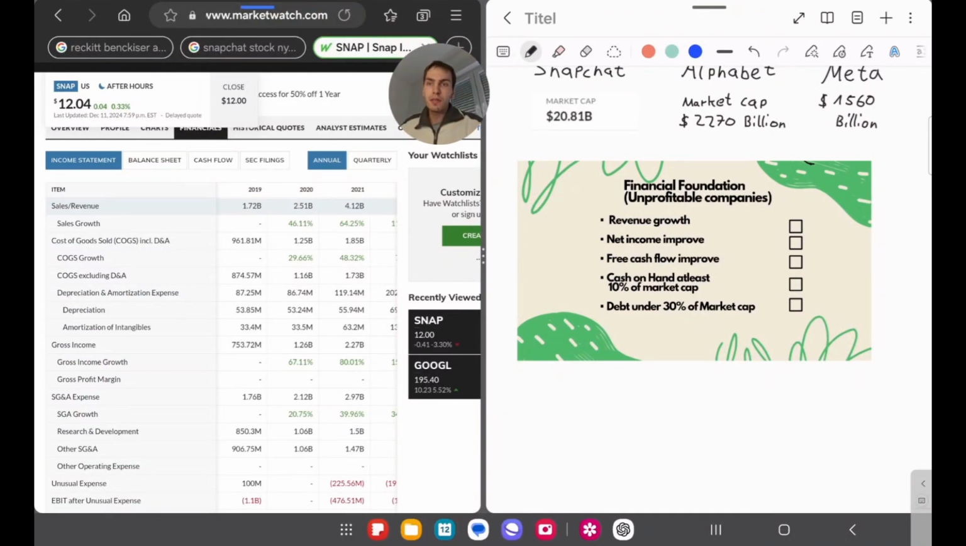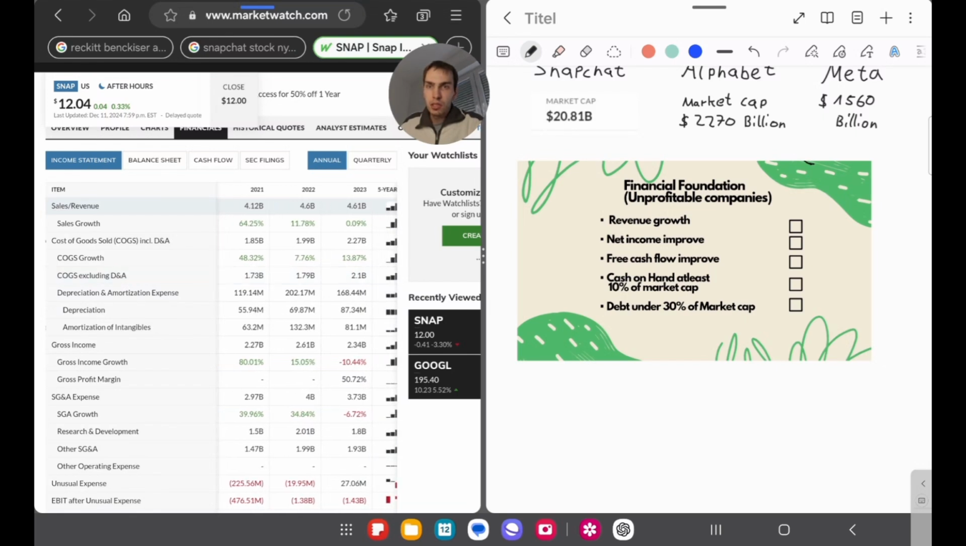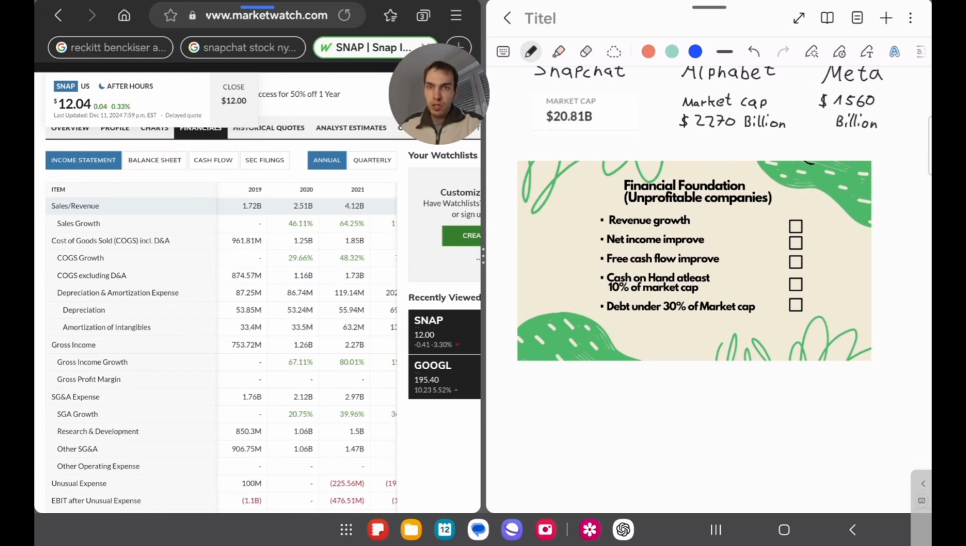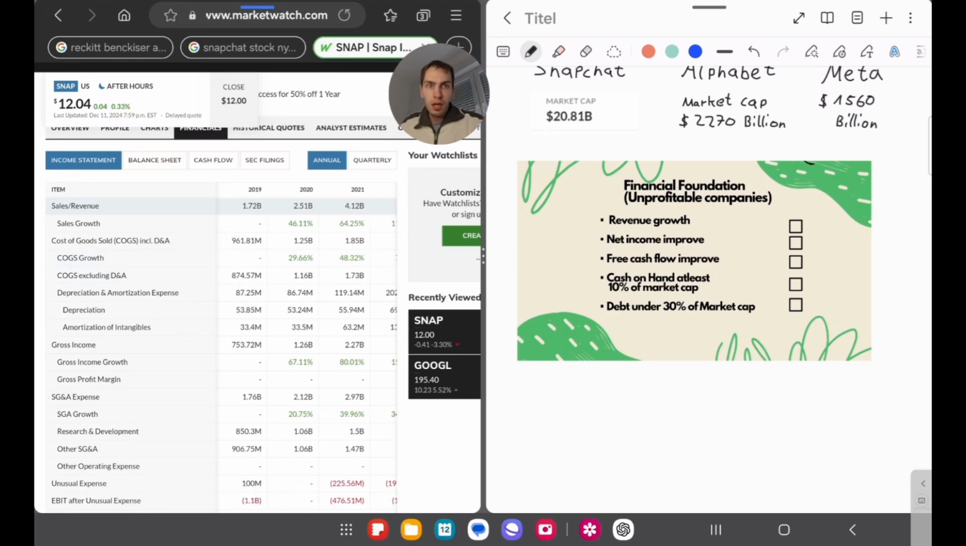Now we're going to take a look at the financial foundation for unprofitable companies. The first thing we are looking for is revenue growth over the last 5 years. So we can see here Snapchat had a revenue growth of 46% in 2020. In 2021, it was around 64%, in 2022 around 11%, and in 2023 around 0%. So we have good growth over some years, but now the growth is slowing down, so we don't like to see that, but it's still a check here.